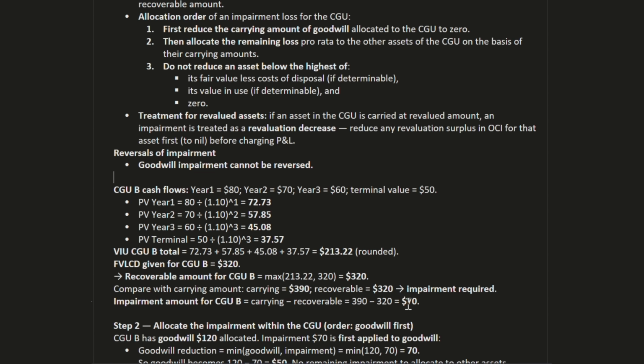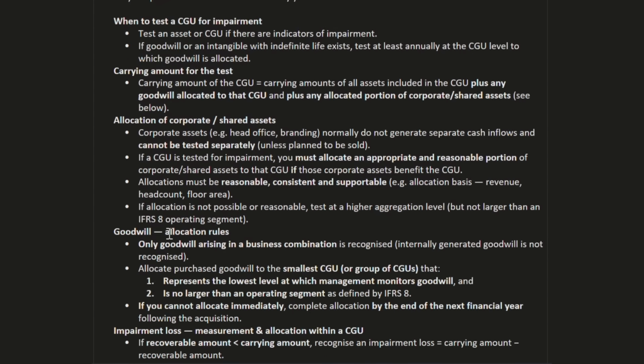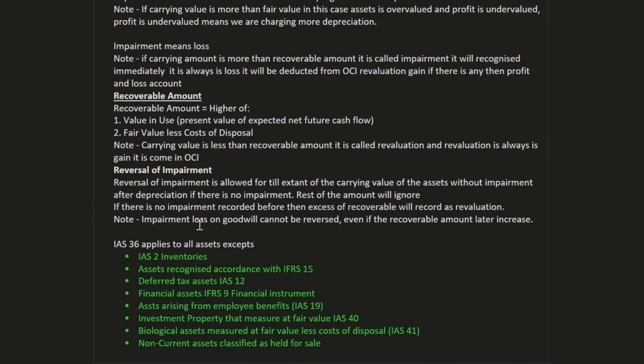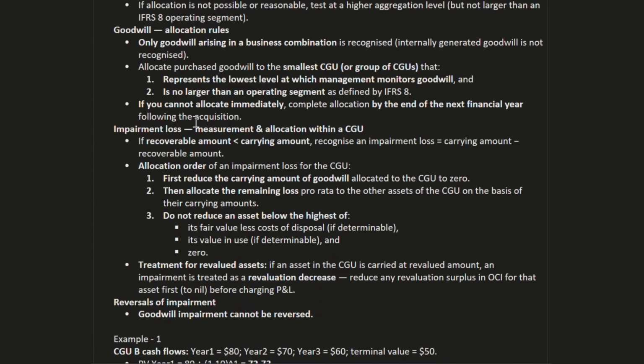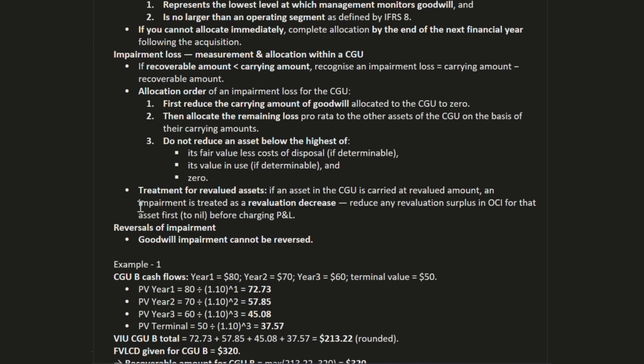This is one example I made before. It is a little bit complicated because it includes value in use, the present value of expected net future cash flow, and fair value less cost of disposal. I calculated all the values before, but for understanding in a simple way I made that simple example.